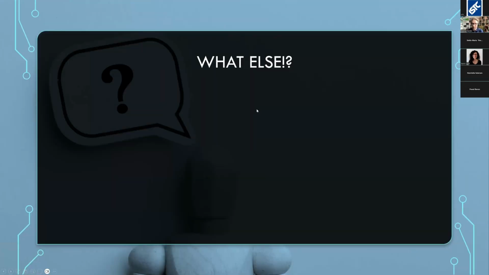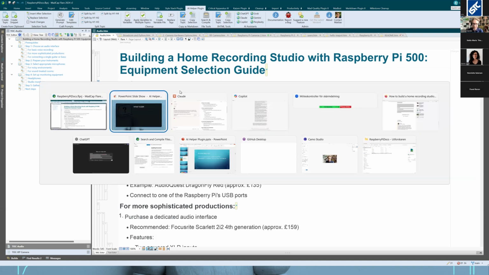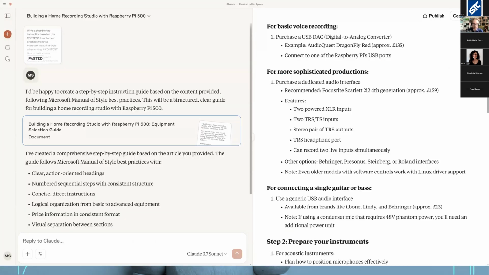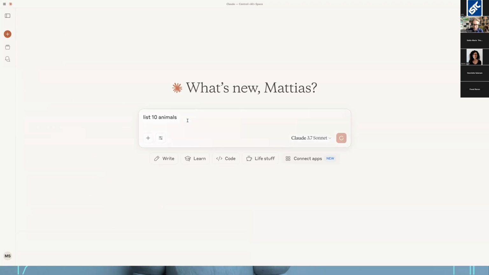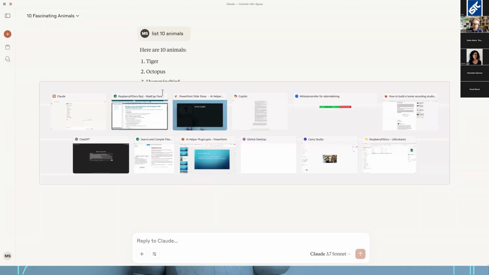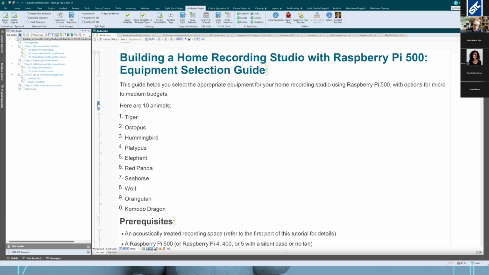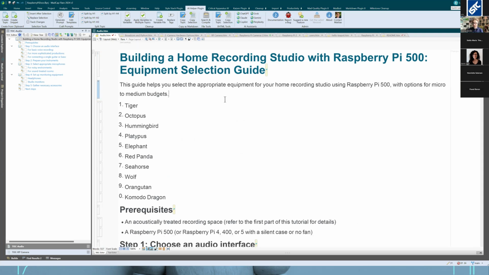What else? Well, there are a few nifty things in the plugin. You don't have to edit existing content or create a whole new topic. You could also create something new and add it after something you have in Flare. So let's say, this is my favorite prompt, list 10 animals. You get different things every time, I feel. All right. Copy that, go back to Flare and select this one. And I want the list to appear after this one. I'm going to say insert after selection, and that's going to put the list right here. So you can use it to generate parts of a topic too.